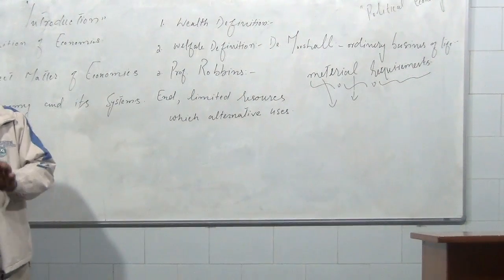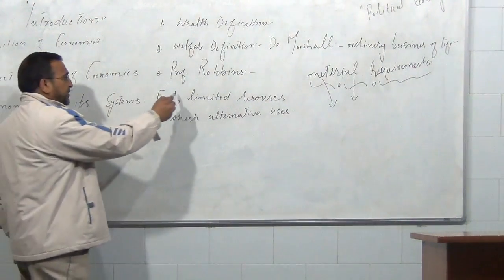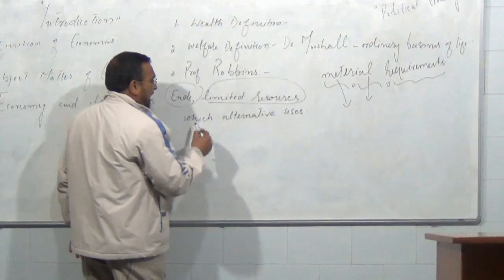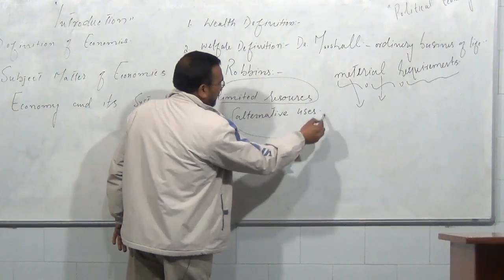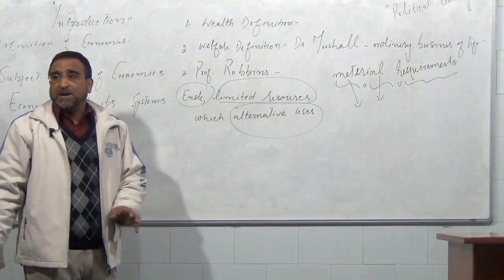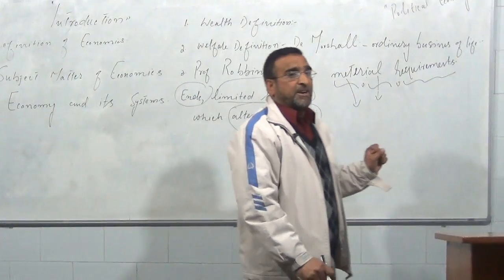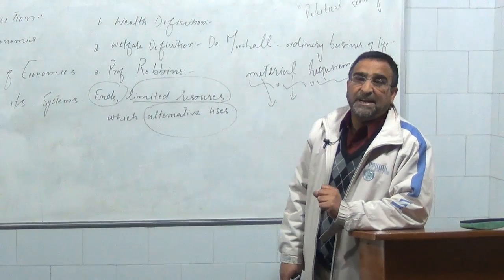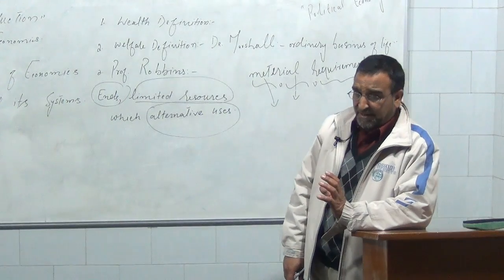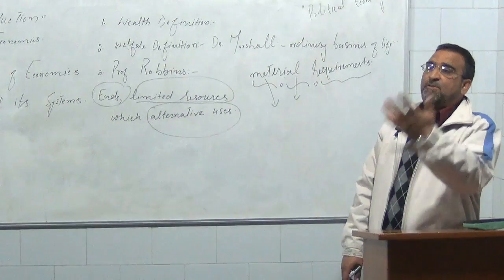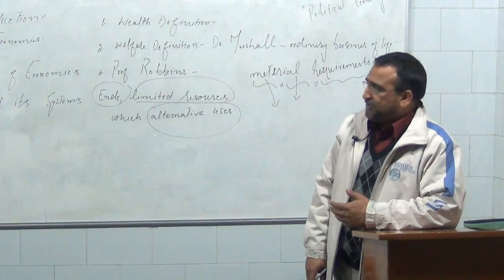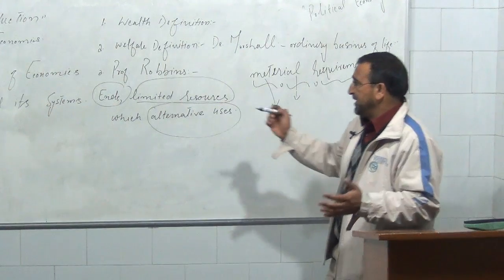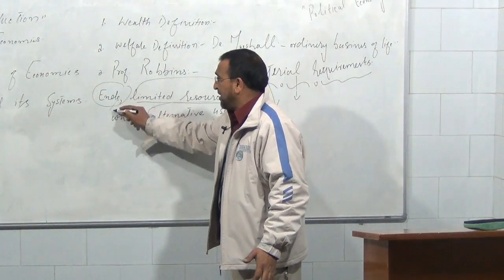Three propositions come out of this Robbins definition. The first one is endless wants, the second one is limited resources, and the third one is alternative uses. First of all, we all know that human wants are unlimited. Human wants can never be satisfied in an economy. In a society, when one want is satisfied, another one crops up at the same time. So a time never comes when all the human wants are satisfied. So we call human wants unlimited.